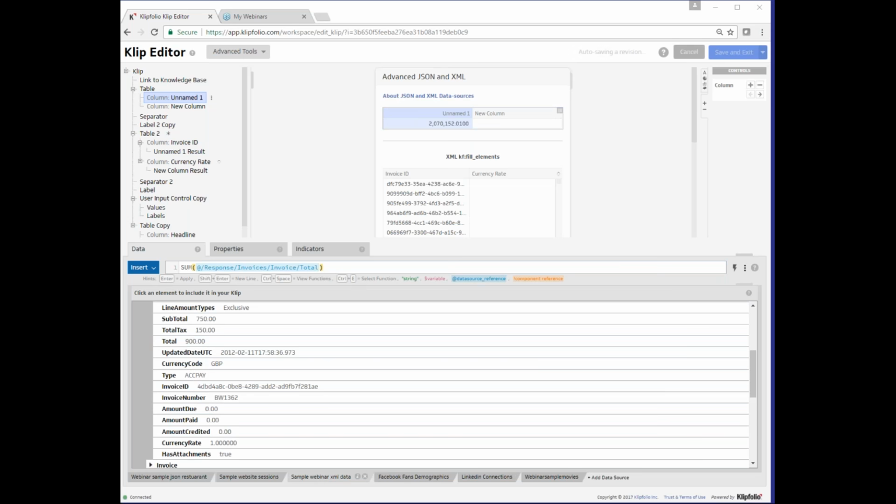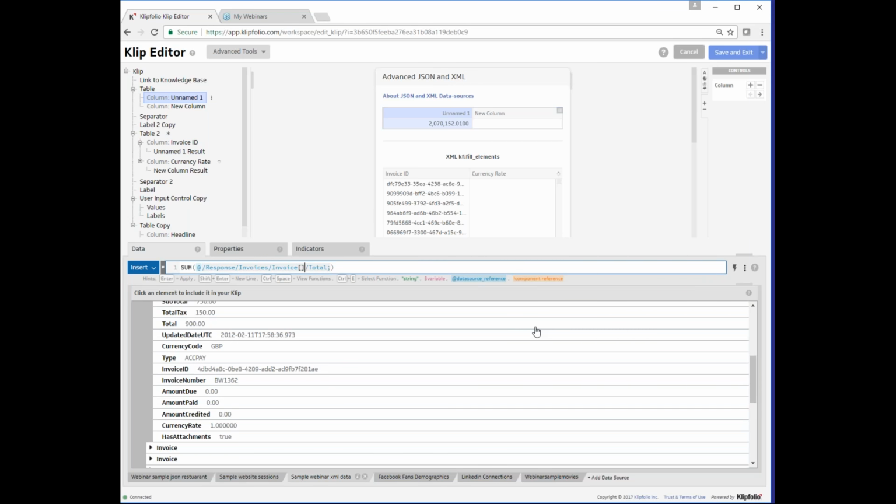Next, let's apply the two conditions to the invoice level using the AND function. So it's going to be invoice, and then we're going to have our square brackets to indicate a condition. First condition is that type is equal to ACC pay, all in capitals. And the second condition is added with the word and, that the status is equal to voided. Again, also all in capitals. Now, something that's very important for XPath is that it is case sensitive. So if you have something that's all capitals, you have to make sure that you enter it the same way inside of your XPath.